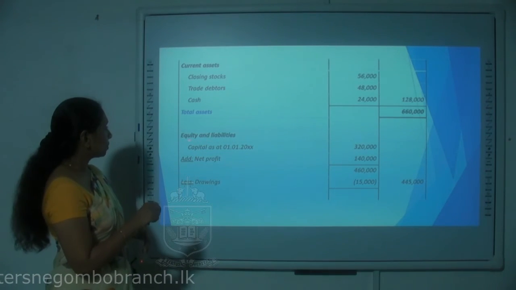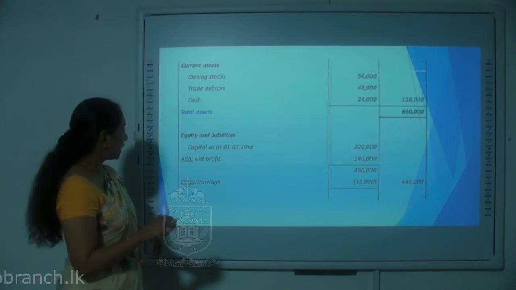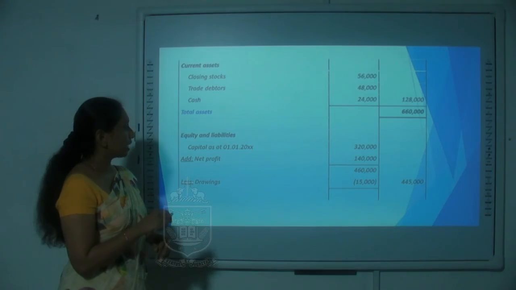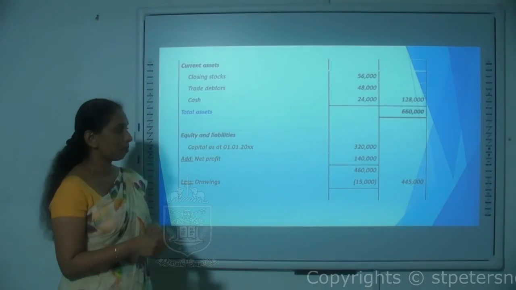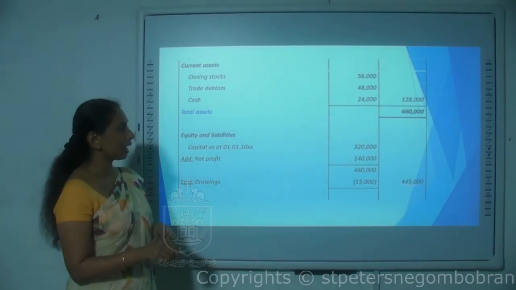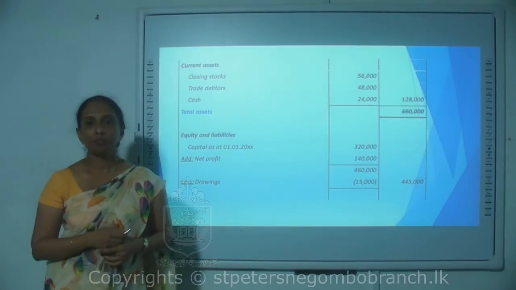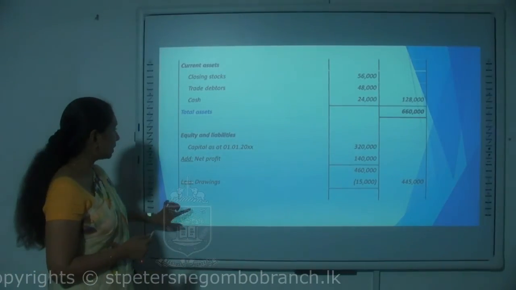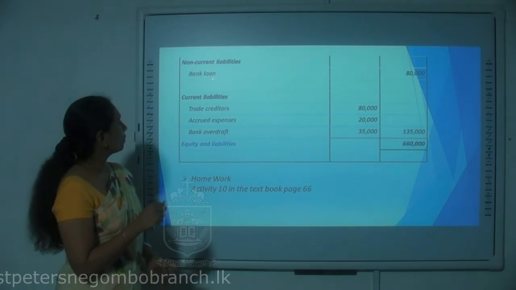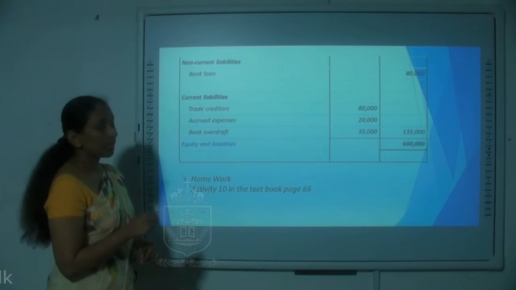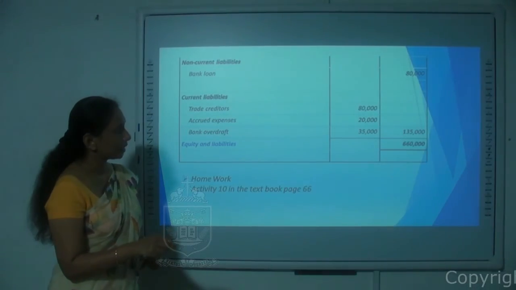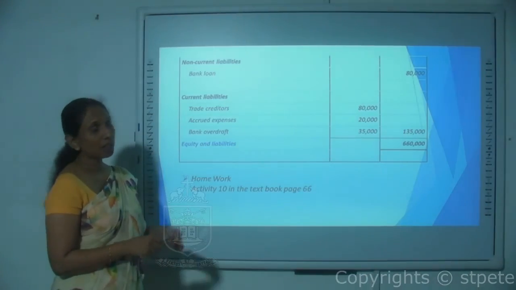And then we'll come to the equity and liability section. The net profit is added to the opening capital and drawings have been deducted from the capital, and finally the closing capital value comes to 445,000. And there you have a bank loan, non-current liability. Then the current liabilities total is taken here, 135,000.